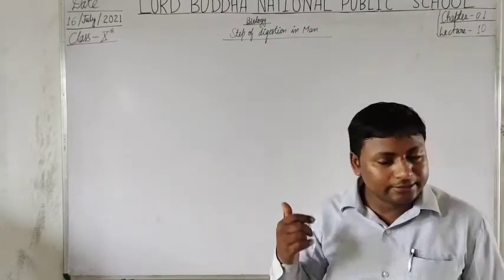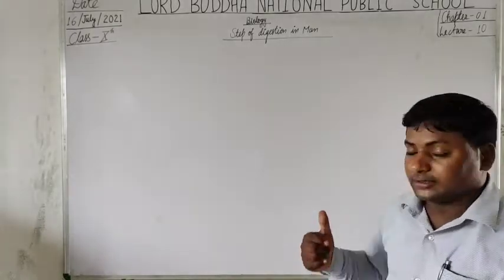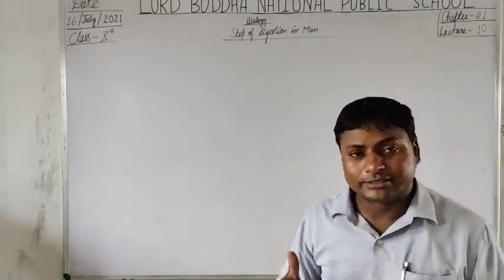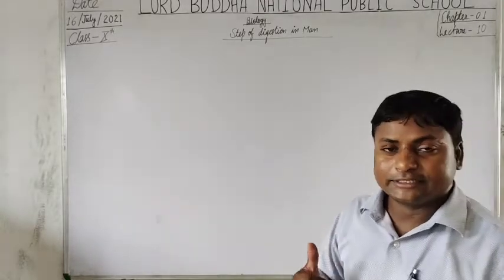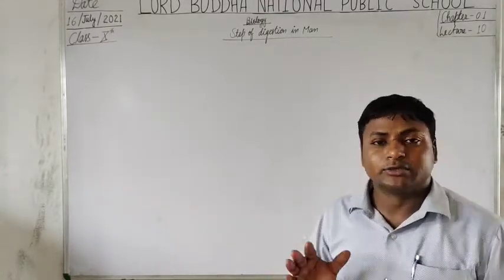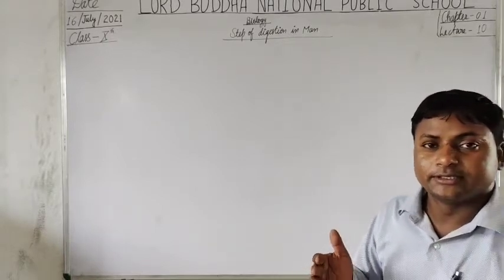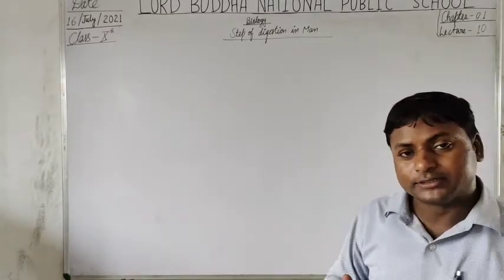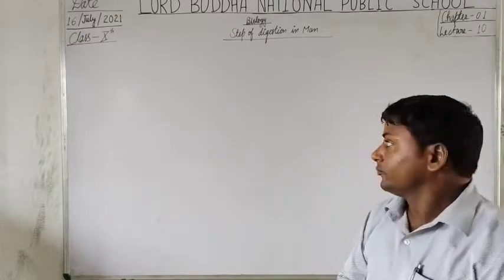So in this lecture we are going to discuss these steps, from where these digestive enzymes or juices are secreted, and what functions they perform.